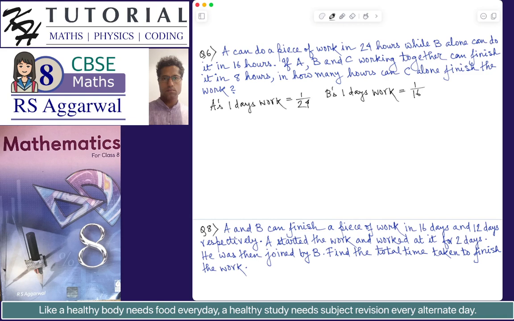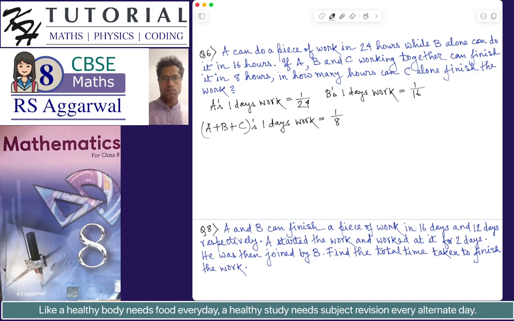And it is also given that when A, B, and C are working together, they can finish the work in 8 hours. So we have A plus B plus C's 1 day's work will be equal to 1 by 8. Since A, B, and C working together can complete the work in 8 hours, using the first general rule, we can say that in one day, the amount of work done when A, B and C are all working together will be 1 by 8. So we have these three pieces of information.